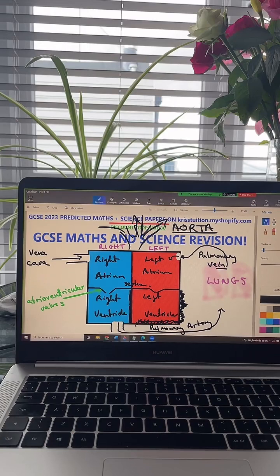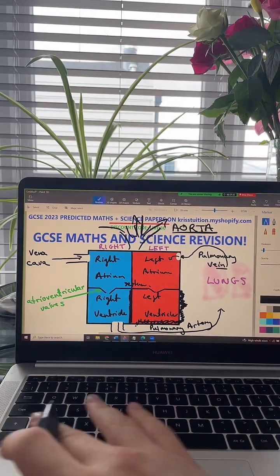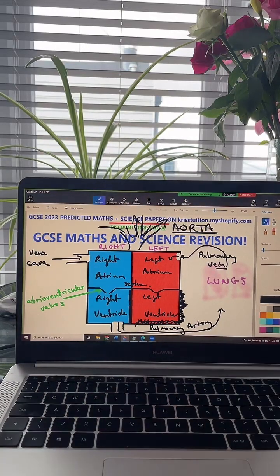Can anybody tell me what is the name of the blood vessels which supply the heart with oxygenated blood? What is the name of the blood vessels that provide the heart with blood? Well done.